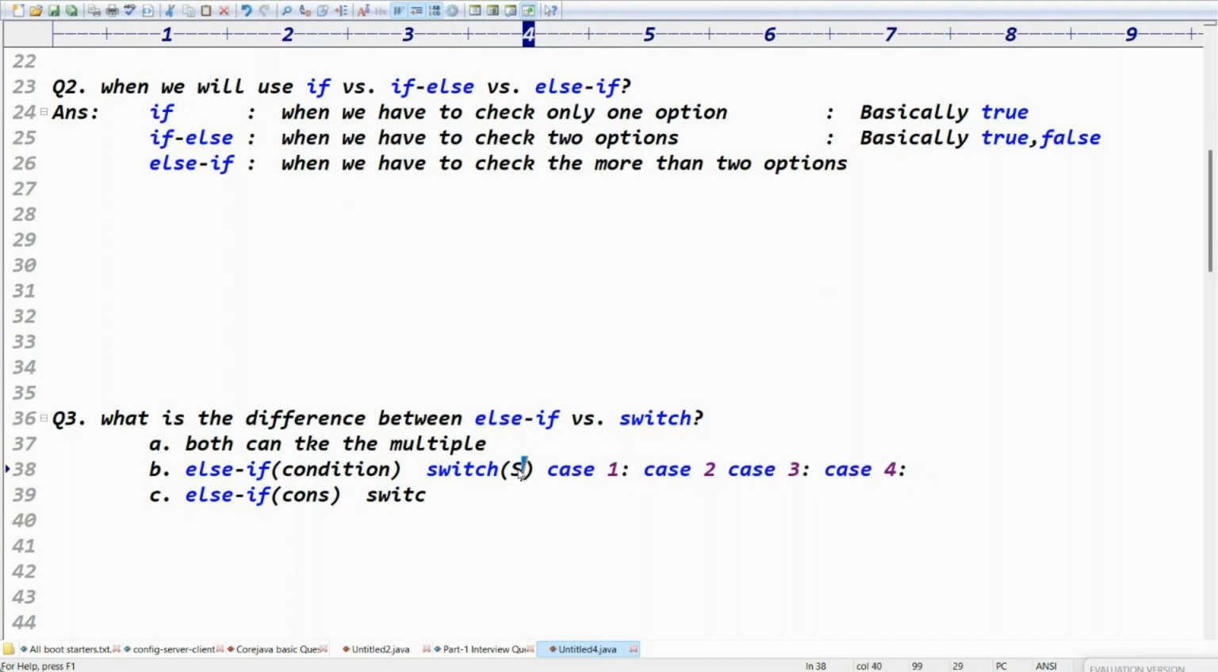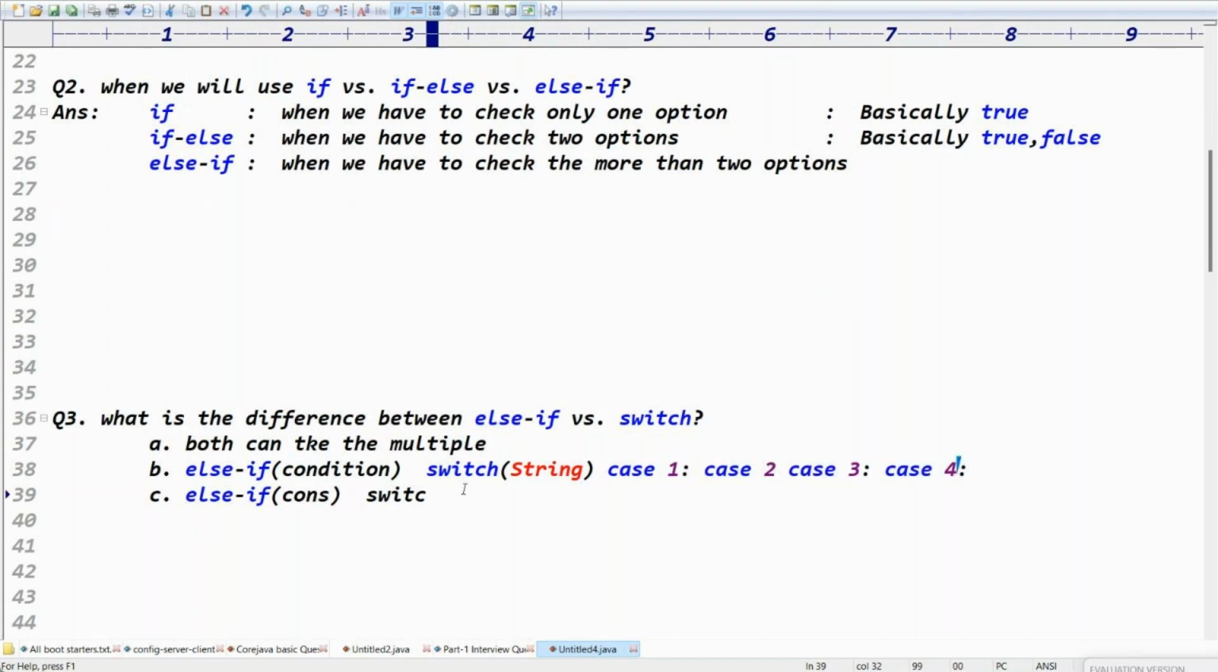If I'm passing a string argument, the case label should be strings only. Guys, the case label should be what? Strings only, right? Are you clear now? The case label should be strings.